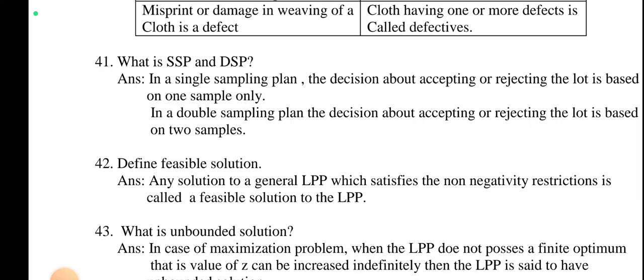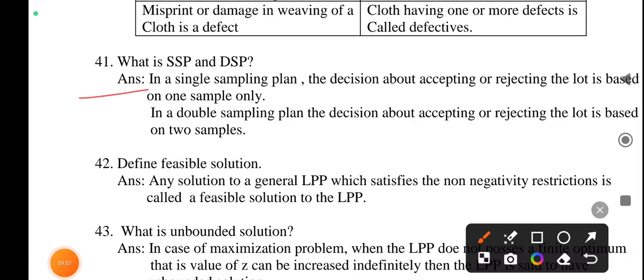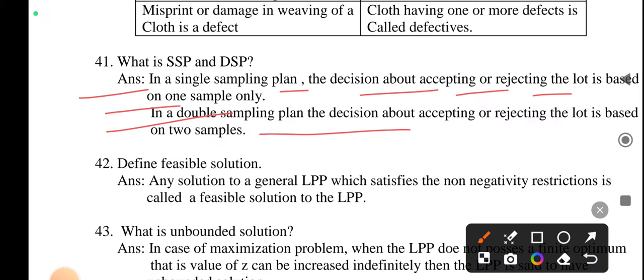Okay, next, what is SSP and DSP? Answer: in a single sampling plan, the decision about accepting or rejecting the lot is based on one sample only. In a double sampling plan, the decision about accepting or rejecting the lot is based on two samples. That is very important. What is SSP and DSP?